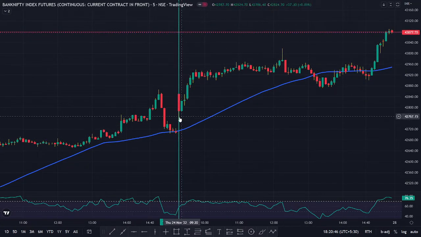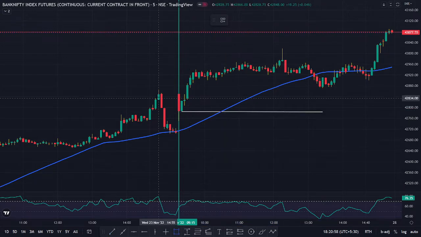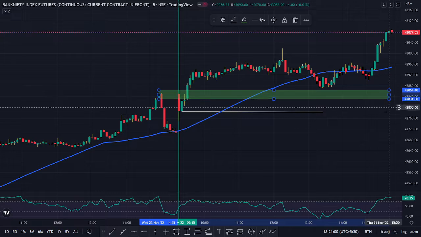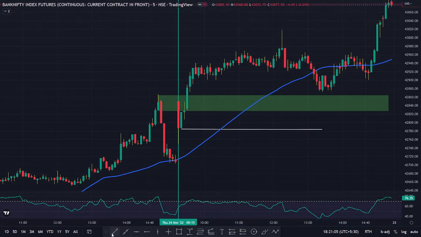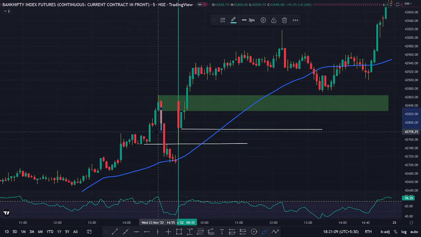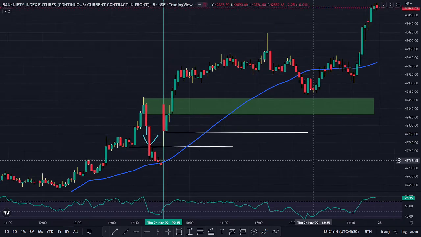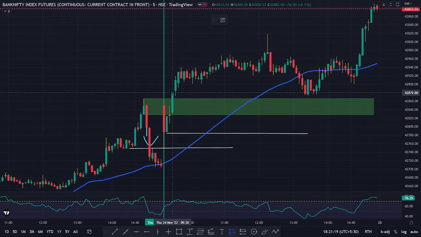And here is where this red candle is where the market started, and you immediately got the swing low right here. There are two green candles right here. And you also have this major resistance zone right here. This resistance zone broke this previous structure, henceforth it can be considered a valid resistance zone. Now what? Bank Nifty broke this resistance.